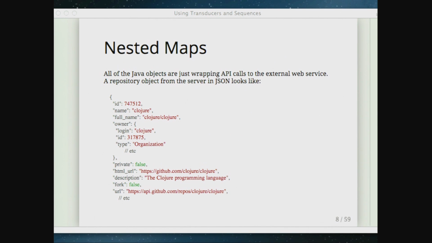So if we go back to the actual GitHub API and the actual web service involved here, you'll see that all those Java objects that we've got, all those repository and commit and all those things, are really coming back from the GitHub server as JSON objects. And so this is what they actually look like coming from the server. You've got these maps of attributes and values. And in some cases, they're nested. So here, that owner that's in here for the repository is nested inside the repository. And there's lots more. I've omitted it, but there's dozens of attributes, right?